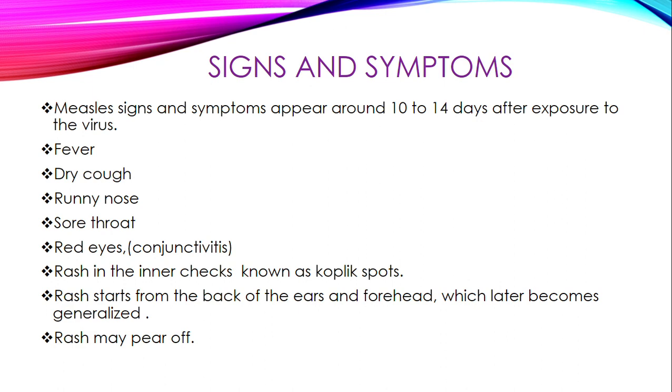So this includes fever. Fever is due to the presence of the virus in the body. Then there is also a dry cough. This is due to the irritation of the virus in the respiratory system. There is also the runny nose. Remember that this infection is transmitted through respiratory droplets. So the respiratory system is the main system which is targeted first. There is inflammation going on in the respiratory system, which is evidenced by the signs and symptoms.